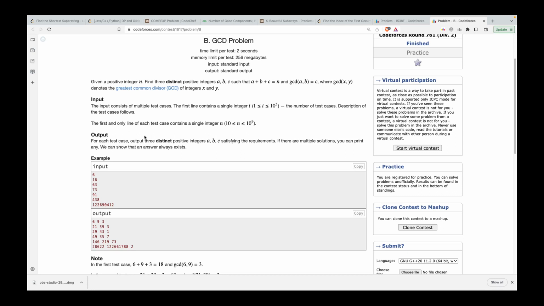And if you have the basics clear, GCD and divisors are such things that you cannot do CP without them, right? So you have to understand what divisors are, what GCD is, what LCM is. These are the basic stuff. If you're able to understand that this needs a mathematical approach and what could be the basis of it, then eventually you'll come to an answer. Obviously, it might take some time and practice, but you'll definitely do it.